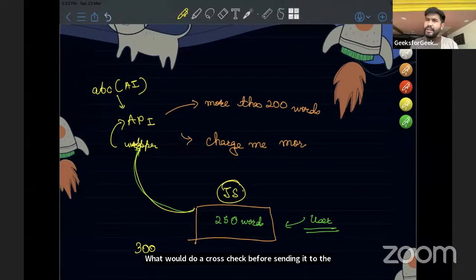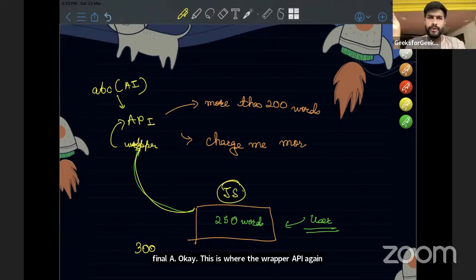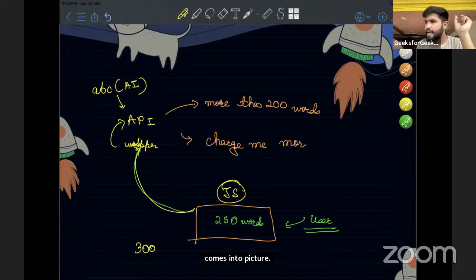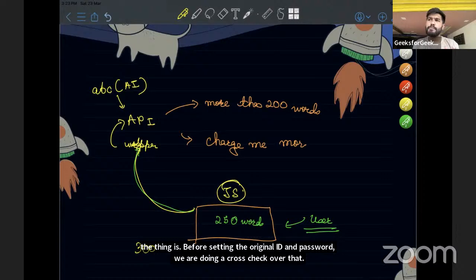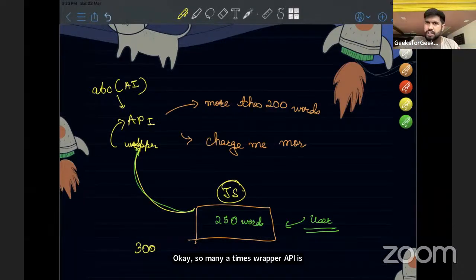Before hitting the original API, we are doing a cross check over it. Many times a wrapper API is used to do cross checks, to conceal our secrets. These are the scenarios where a wrapper API comes into the picture in the real industry. I'm just giving out information from the real industry. That is what the industry uses.